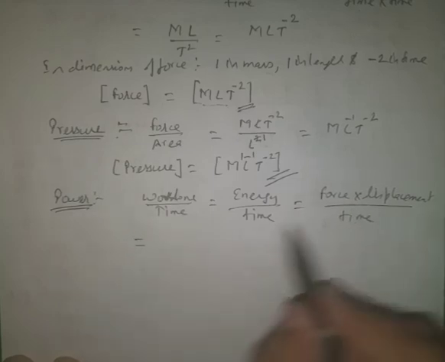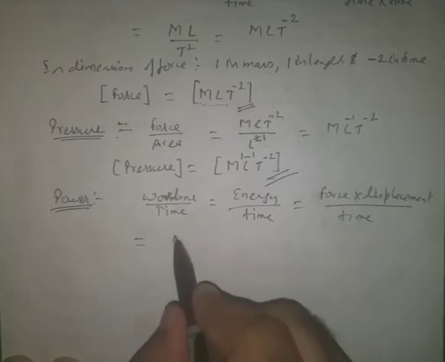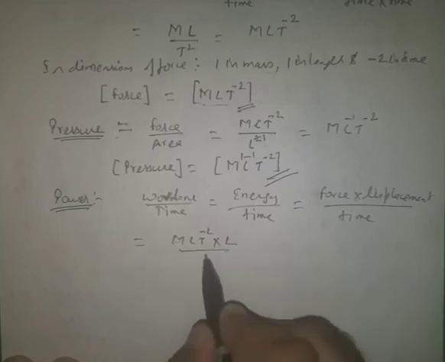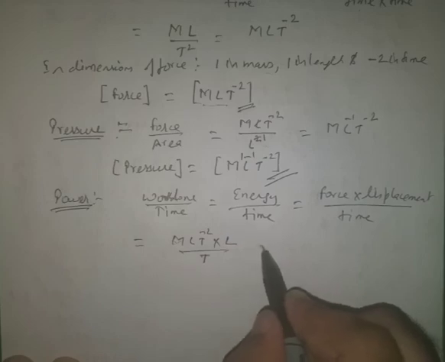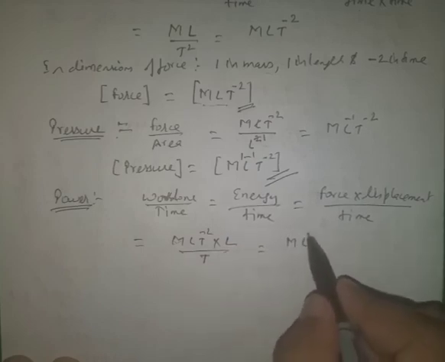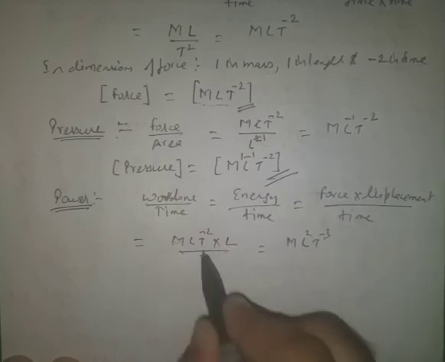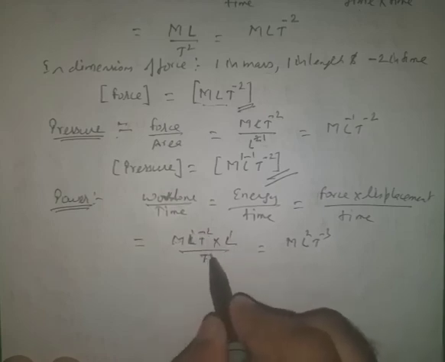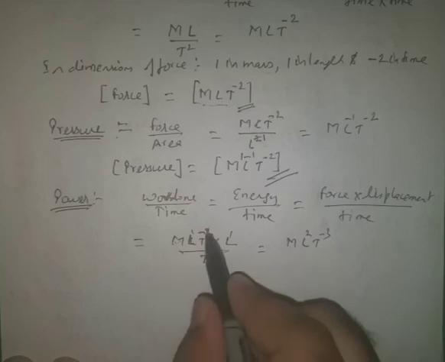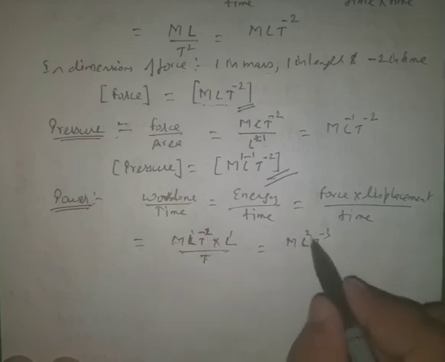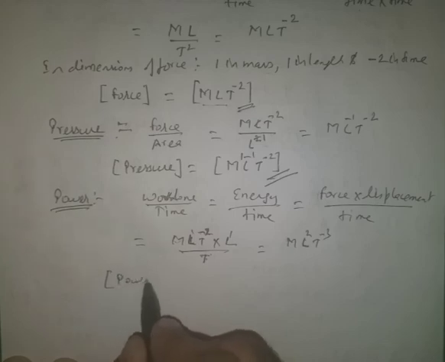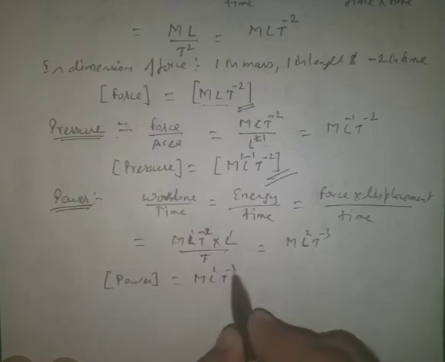Just now we have done force: force is M L T raised to power minus 2. Displacement is L over time T. So overall the dimensions become M L square T raised to power minus 3. The L powers get added up, and this T goes to the numerator, and this will be minus 3. So M L raised to power 2 and T raised to power minus 3. So the dimensions of power are M L square T raised to power minus 3.